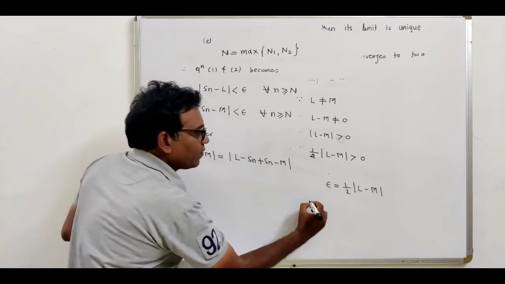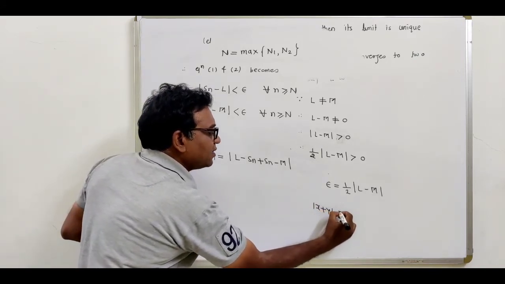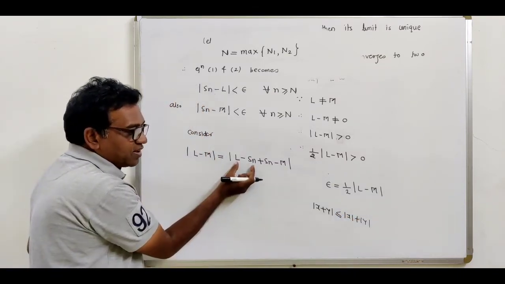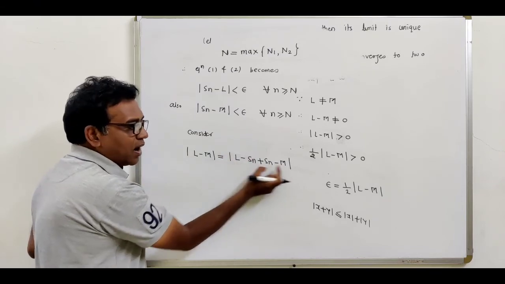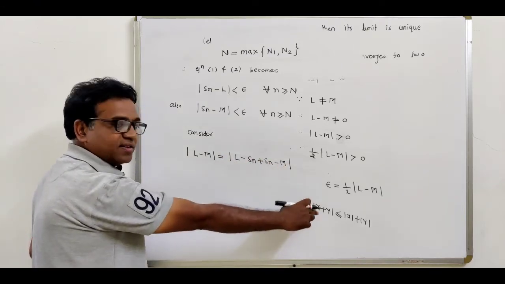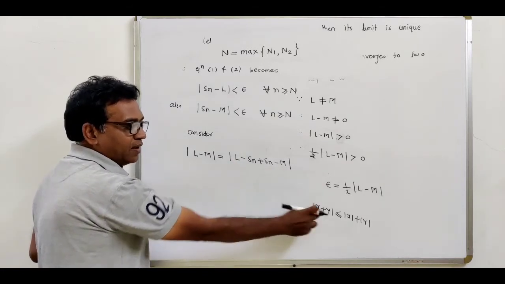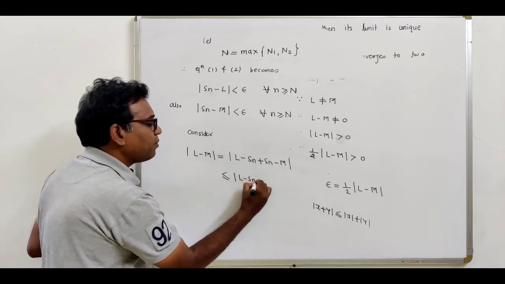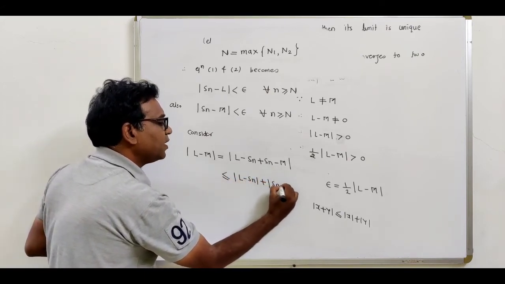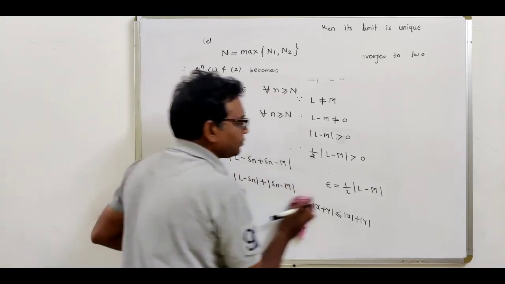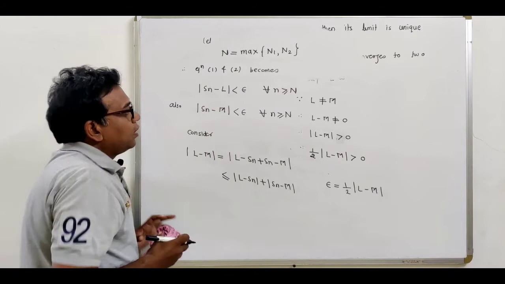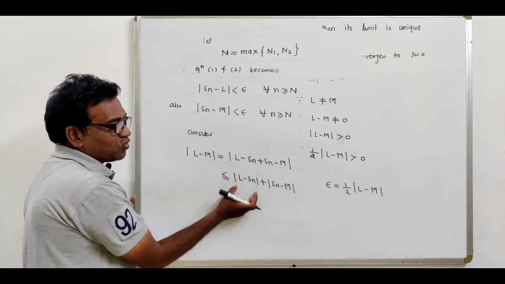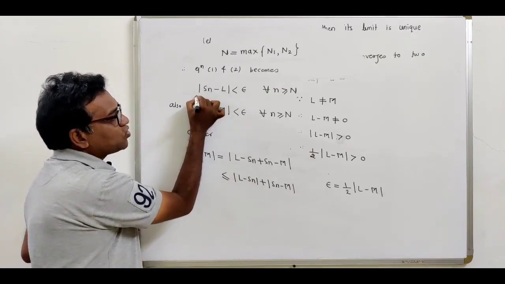Now this is the formula: modulus of x plus y is less than or equal to mod x plus mod y. If we use this as the first term and this as the second term, this is exactly the same formula. So this is less than or equal to modulus of the first term, L minus Sn, plus modulus of the second term, Sn minus M. Now modulus of L minus Sn is the same as modulus of Sn minus L.